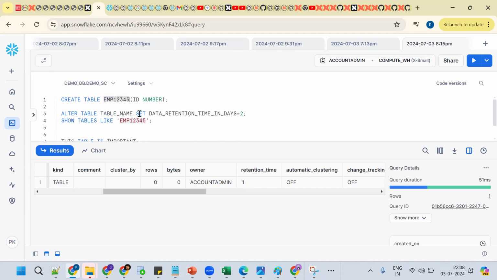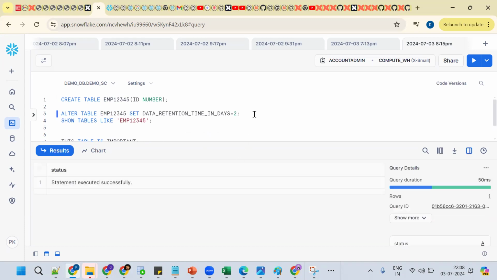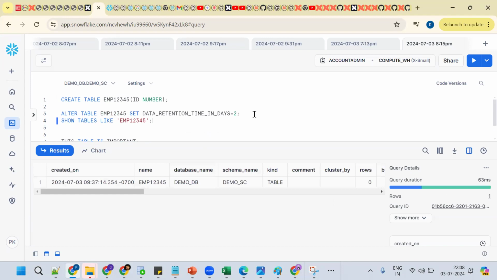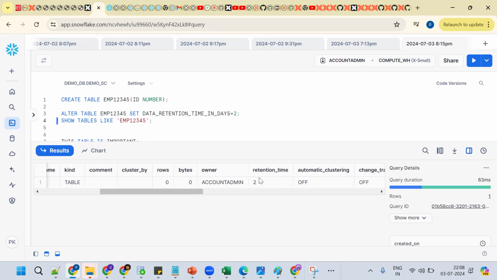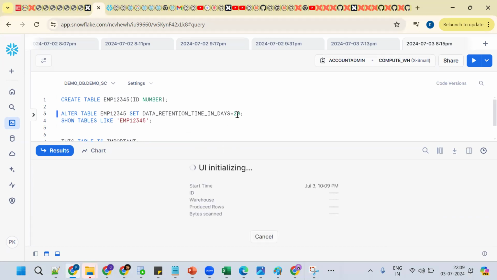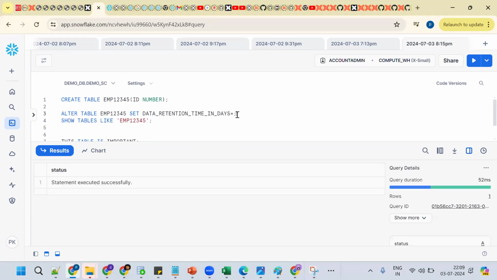Simple only. Now what exactly are we trying? We are changing from 1 to 2. In the sense that Snowflake will store the historical data up to how many days? Up to 2 days. With the same query, if we execute something and I want to restore, up to 2 days we can restore and query. Now I make it 20, it's working. I make it 90, it's working.